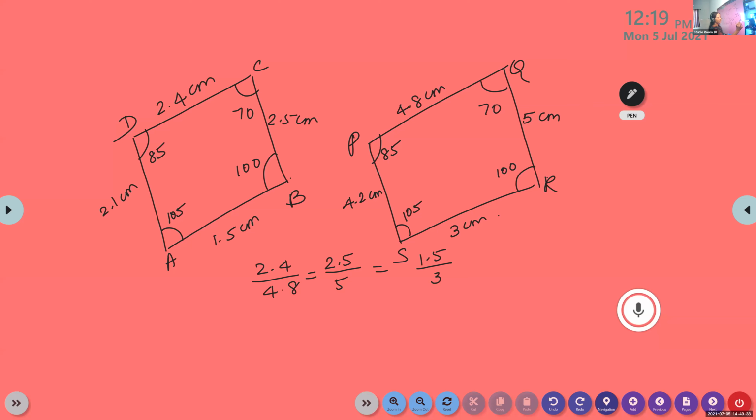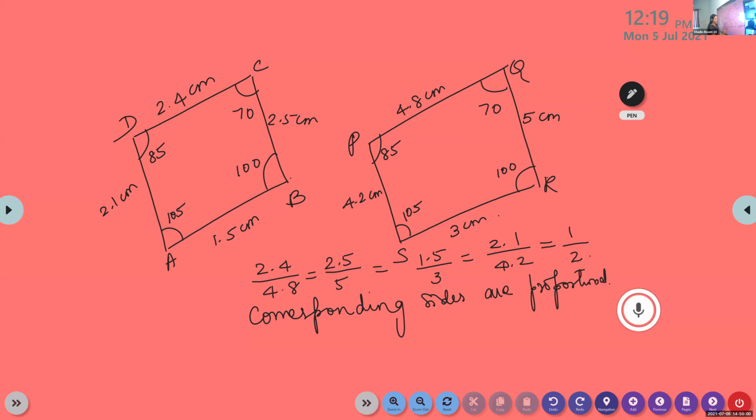So all the sides are proportional. Corresponding sides are proportional. What about the angles? Angles are the same.